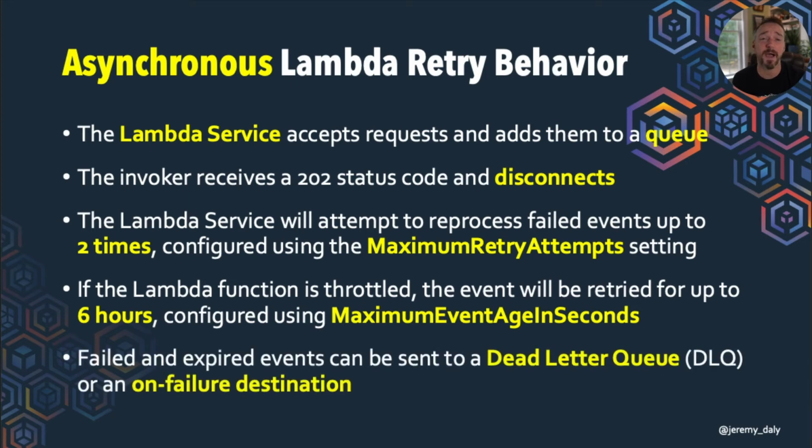So failed and expired events that are sent to a Lambda function asynchronously have the option to either be sent to a dead letter queue or to an on-failure destination. We'll talk a little bit about the Lambda destinations in a bit.